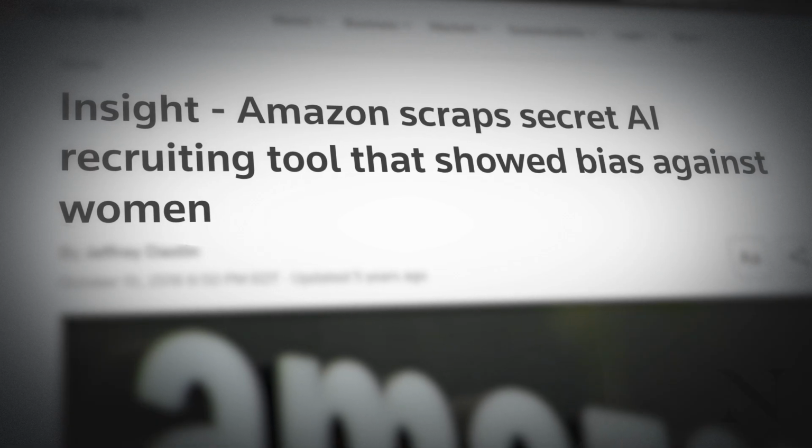Why? The AI had been learning from a decade's worth of resumes, predominantly from men, mirroring the tech industry's gender gap. The system had inadvertently learned to favor men over women. For instance, if a resume mentioned the word women's, like women's chess club captain, the system marked it down. It even undervalued diplomas from all women's colleges.